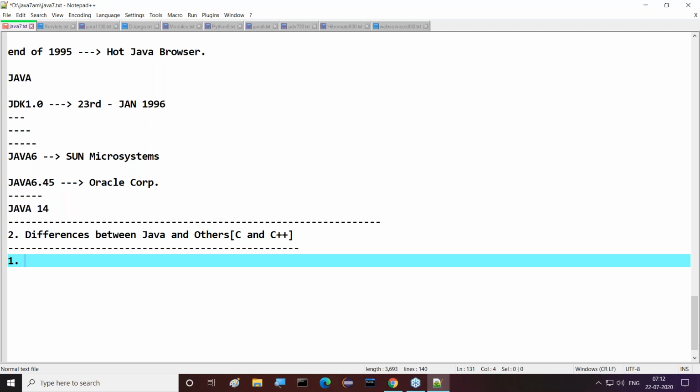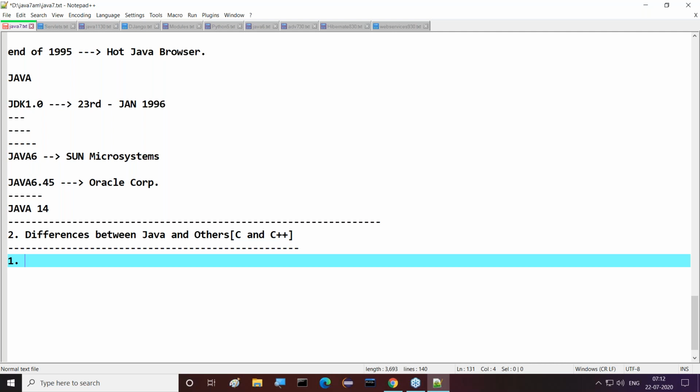Actually, if you want to talk about the differences between Java and others, endless differences are available. But if you want the main differences between Java and others, I planned nearly 9 differences. These 9 differences are very, very important.